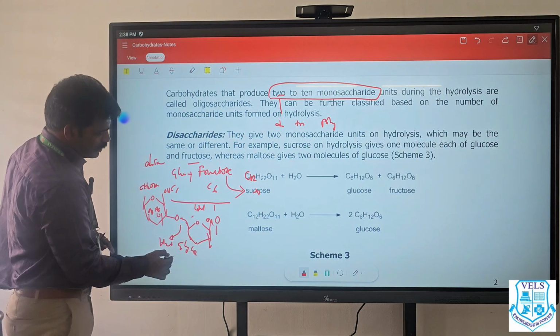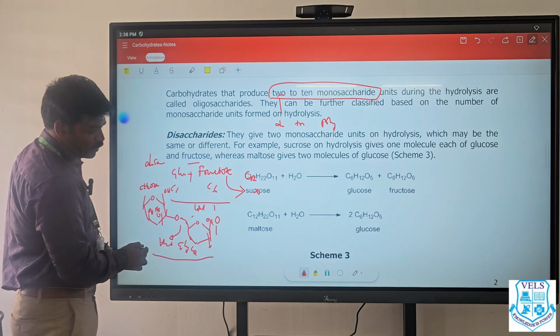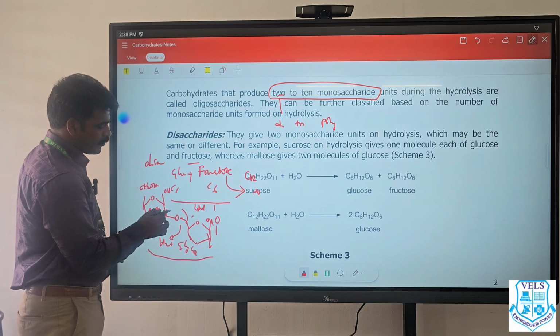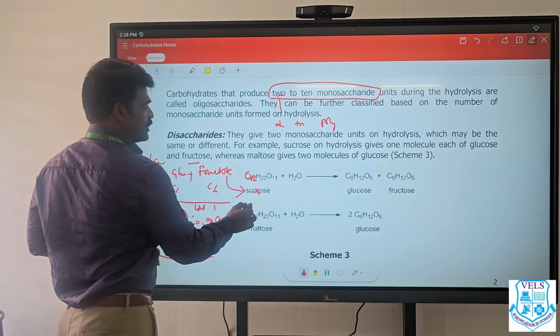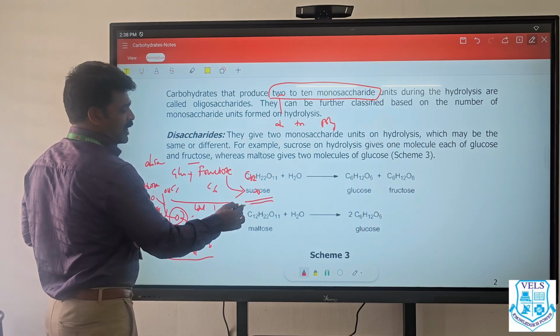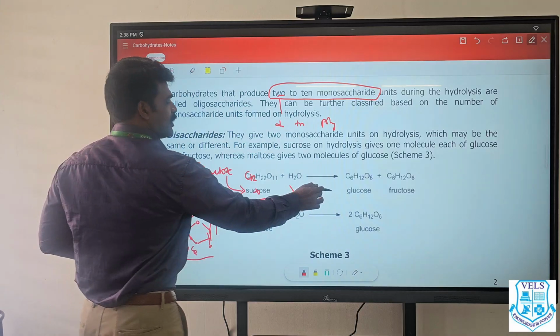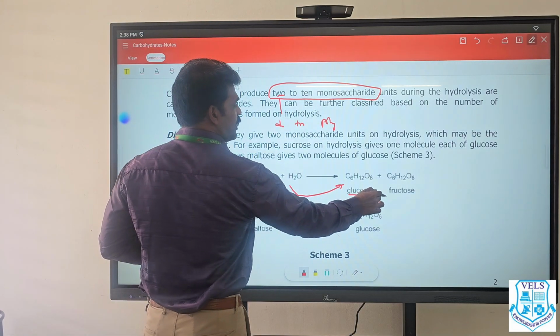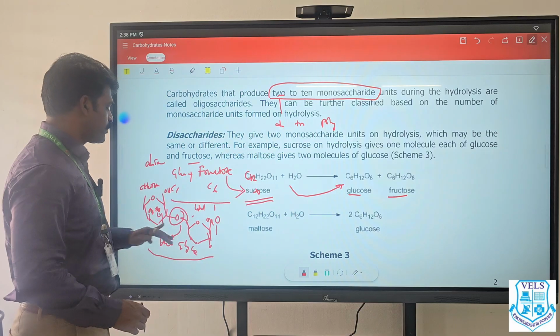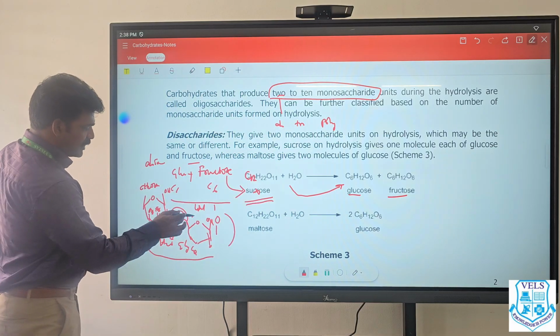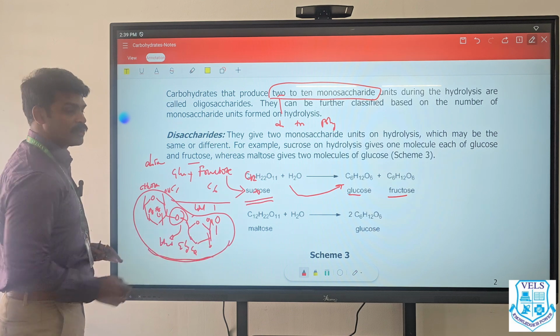As you have seen, two monosaccharides are linked using a glycosidic linkage to form a disaccharide. In this example, sucrose is a disaccharide. Upon hydrolysis it gives one glucose and one fructose. So this entire structure is called sucrose.